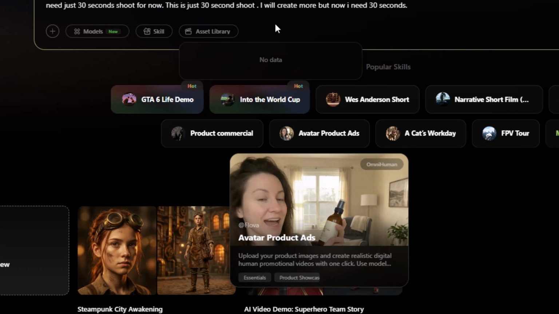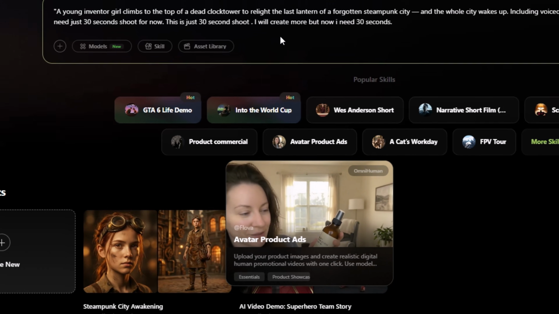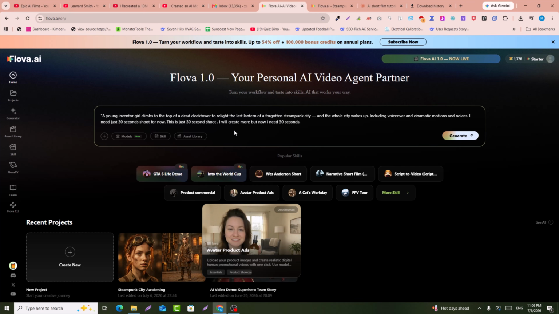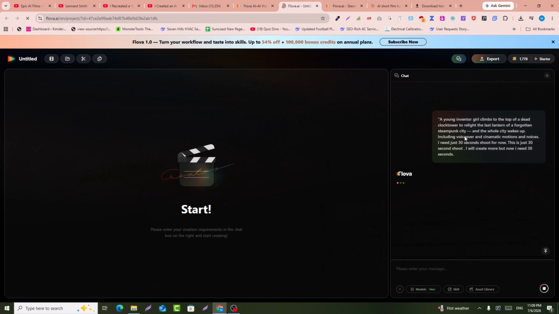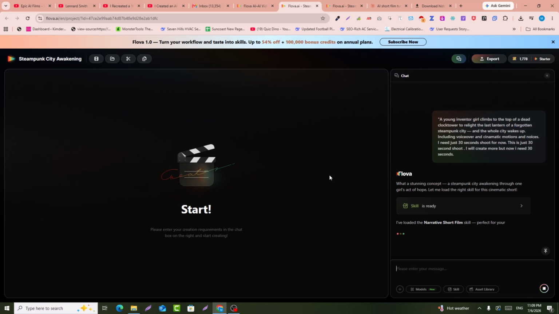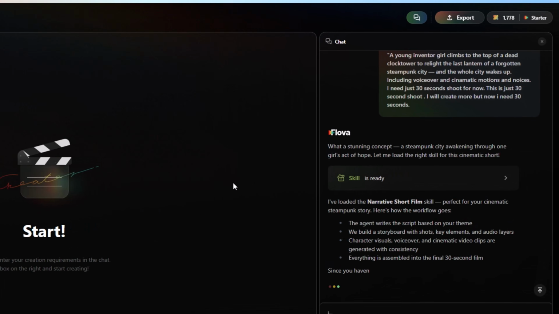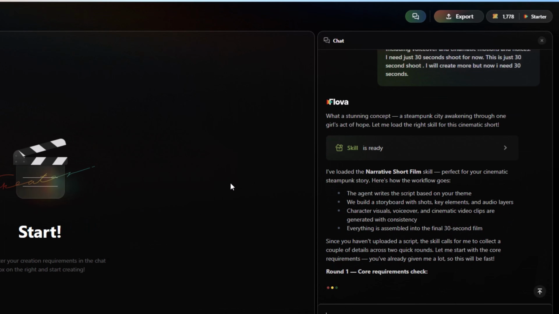For example, if you have already created character images and so on, you can also upload your assets here. So here I just simply click on generate. Now this is the amazing thing about this tool. This is not just creating video. Here it will ask some questions to you, like which kind of video and so on. So it starts chatting with you, and then it will start generating the video.